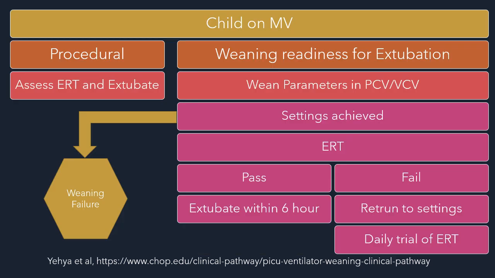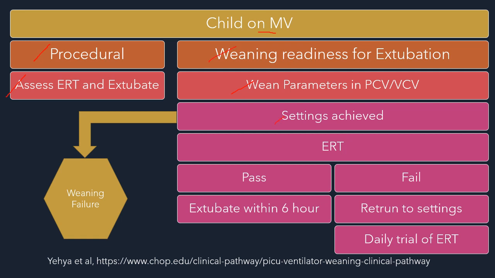So to put everything together, child is on mechanical ventilation. If the patient has been ventilated for a procedure, then assess your extubation readiness and extubate the patient. If the patient is intubated for a proper problem, has required mechanical ventilation for a longer time, a longer stay in ICU, then wean parameters according to what we discussed earlier, provided the patient is weaning ready.